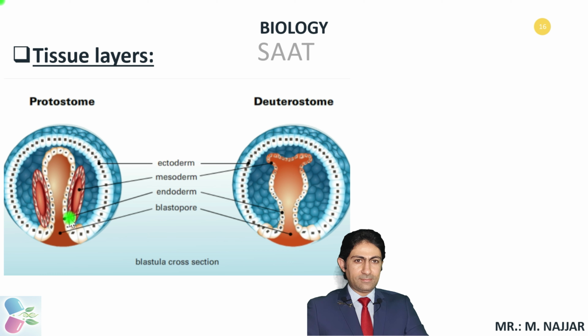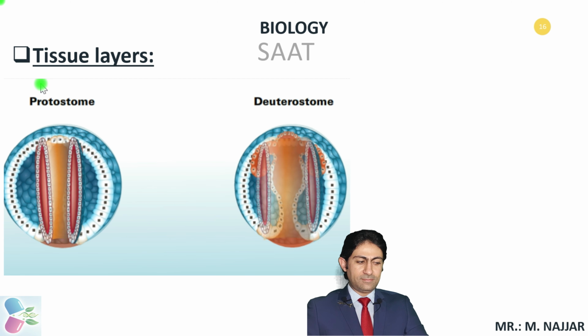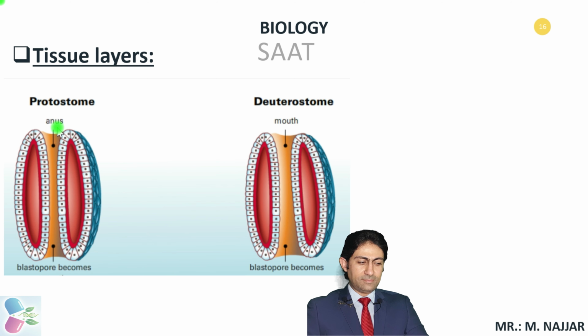The gut cavity of the deuterostome forms from pouches created by folds in the gut tube. The first opening of the protostome digestive tract is the mouth. The anus forms second. The first opening of the deuterostome digestive tract is the anus. The mouth forms second.